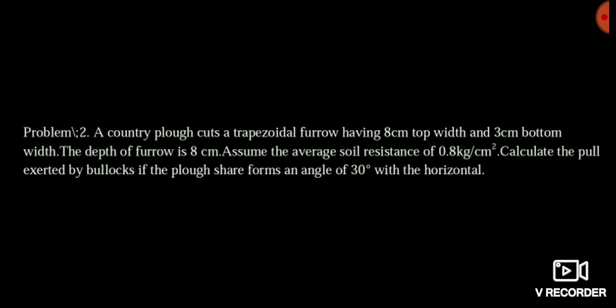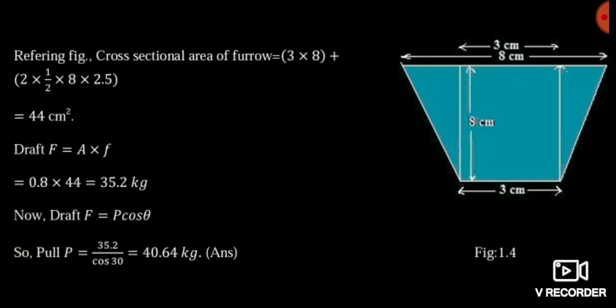Now friends, you see in the question, the pull is making an angle of 30 degree with the horizontal. Means whatever the draft value F I have calculated, 35.2, is the P cos theta value, the component of the pull parallel to the ground surface.